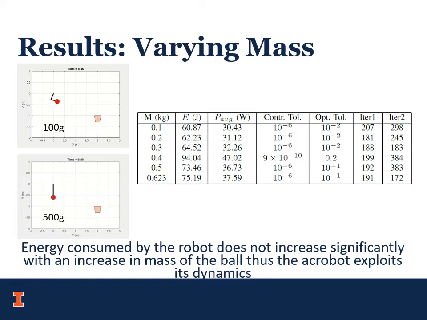On this slide, the energy consumed by the robot for throwing balls of different masses is plotted in a table. It can be seen that even as the masses increase significantly by a factor of 6 from top to bottom, the increase in energy consumed by the robot is not very significant. This shows that the robot is indeed exploiting its dynamics to achieve the desired goal.